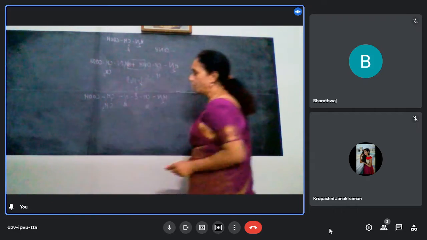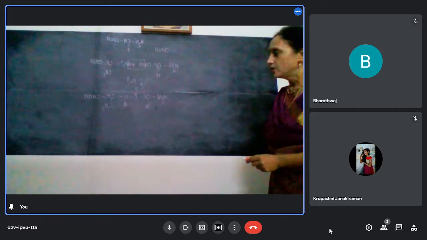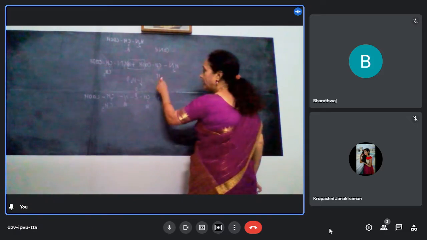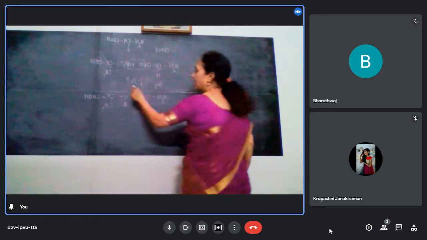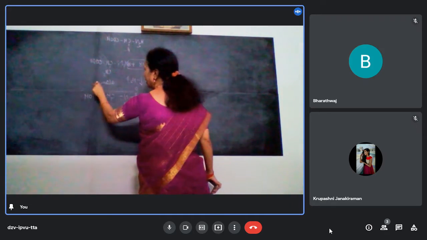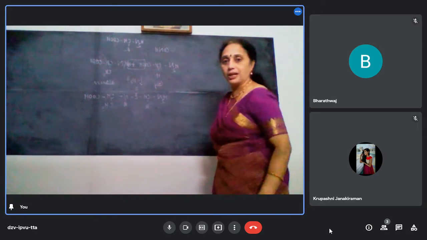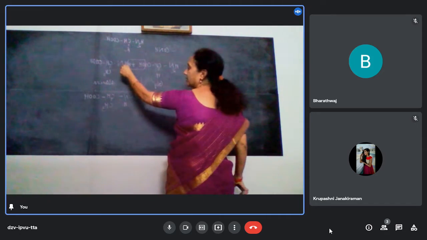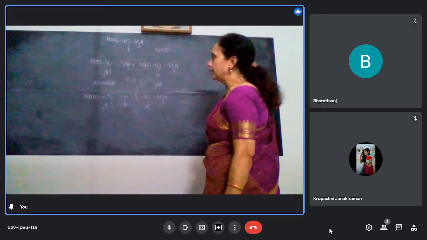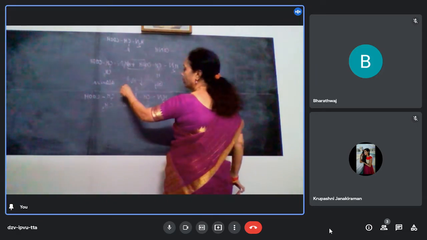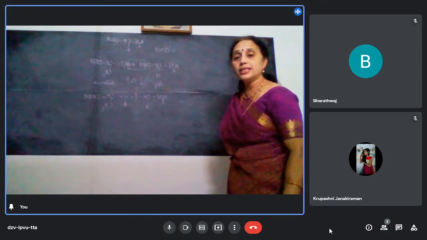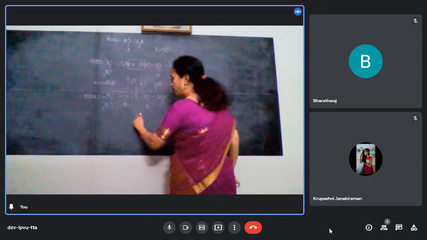So, I have linked glycine and alanine. C-terminal of glycine I have reacted with N-terminal of alanine, and you remove a molecule of water, you get this compound. This is called a dipeptide.